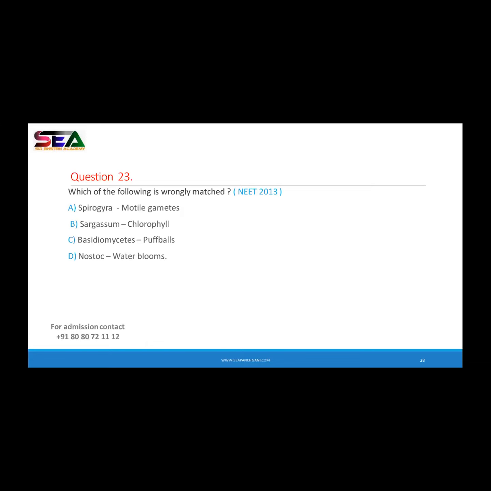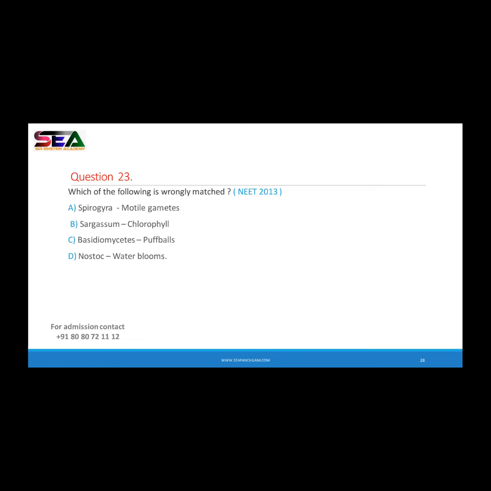Now tell me about Sargassum. Is Sargassum an alga, fungus, bryophyte or pteridophyte? What is exactly Sargassum? Which group does it belong to? Tell me about Sargassum. What is Sargassum? Right, it is the algae.